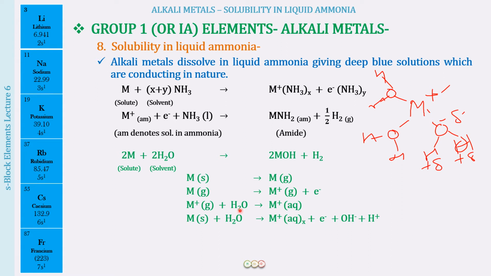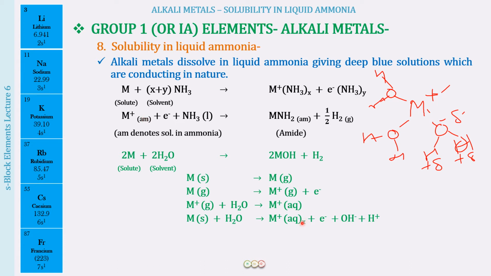So now can you correlate this to M positive NH3 X, that we had the cation formed from the M, and now this M positive is getting solvated by ammonia molecules. How many ammonia molecules we do not know, so we have written this X over here. Just like we are doing for water, how many water molecules we do not know, so we can write it as X. Is this clear now? This part is understood, what is happening. So similar is going to be here also: M positive with NH3 means that it is going to get solvated by the ammonia molecules.